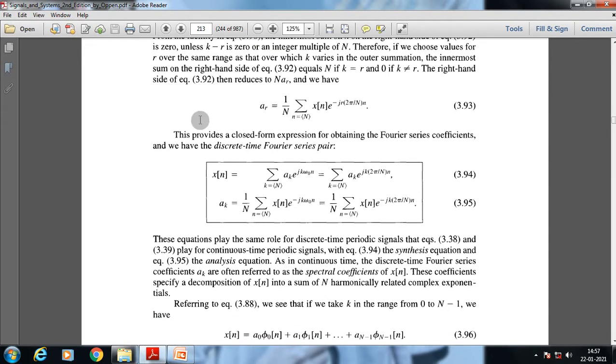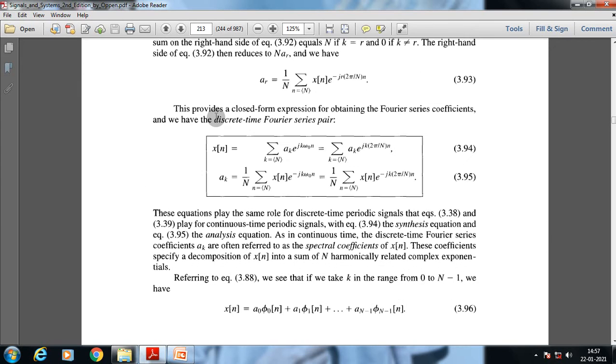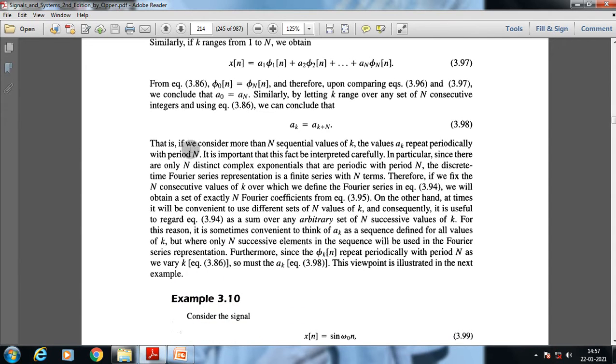Referring to equation 3.88 that we have already discussed, we see that if we take k in the range from 0 to n minus 1, we have this kind of values. If we consider more than n sequential values of k, the values of a suffix k repeat periodically with period n. It is important that this fact be interpreted carefully. Since there are only n distinct complex exponentials that are periodic with period n, the discrete time Fourier series representation is a finite series with n terms.